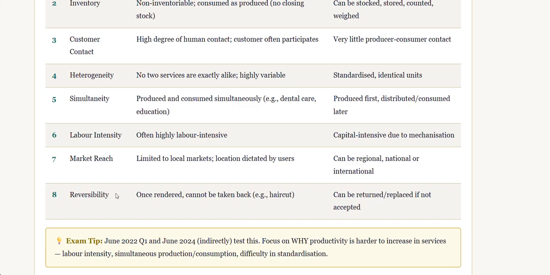On reversibility, can a service be reversible? No. Once rendered, it cannot be taken back. For example, if you get a haircut, you cannot undo the haircut, right? But in products, if you purchase a product, you can return it or replace it.